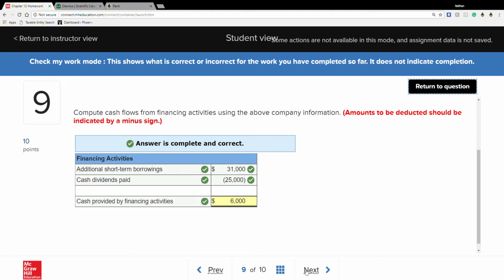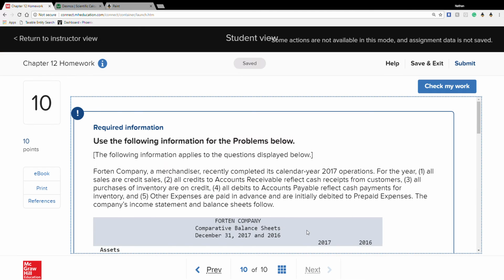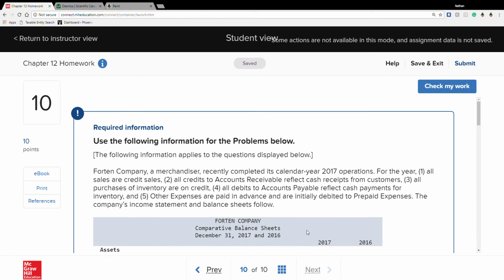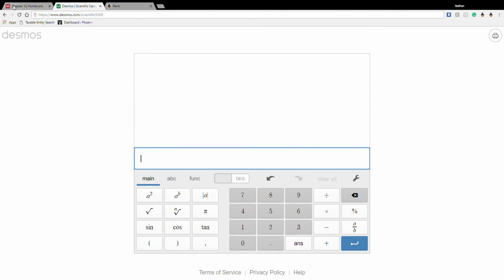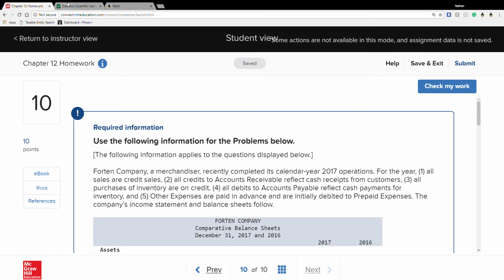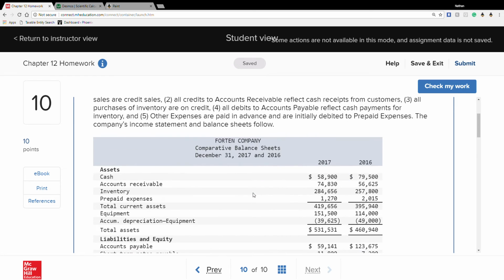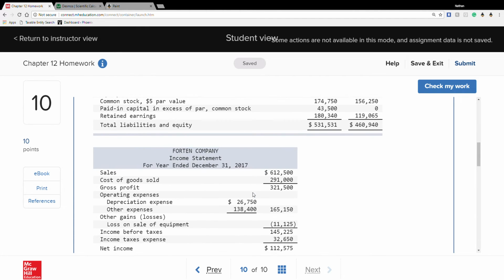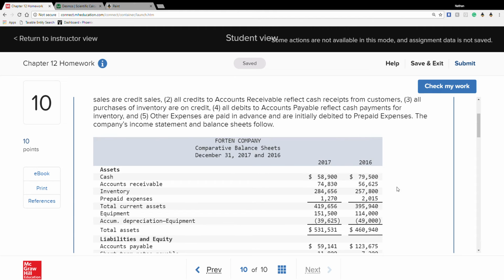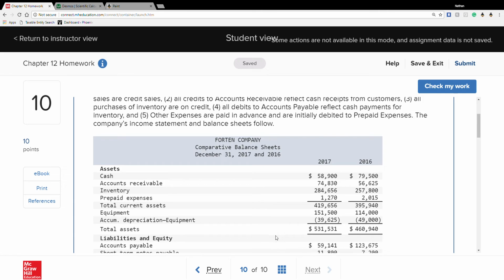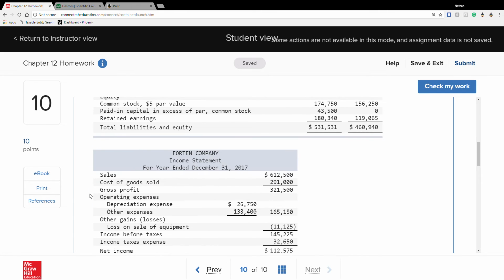Okay? So, looking at question 10 in itself, here's everything. This means I'm probably going to have to get to the calculator because I'm probably going to have to do some comparison, as you can see. But this is going to take everything we just learned and put it all together. As we can see, we have our balance sheet, and it's a comparative because we need a comparative. And we also have our income statement.